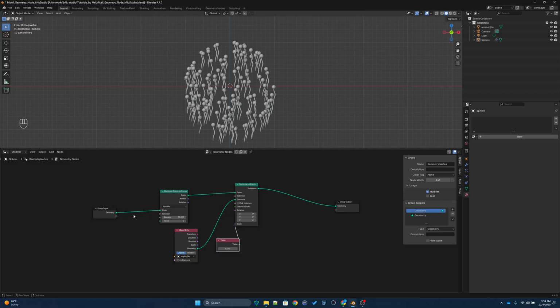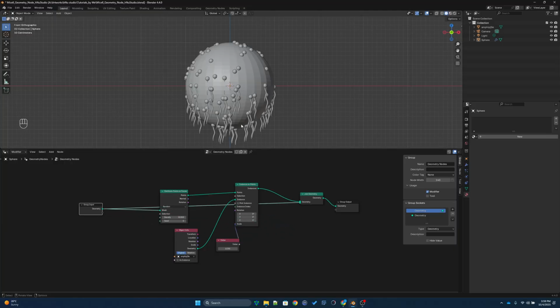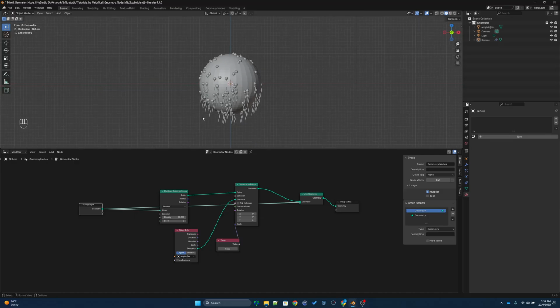Because we are making the geometry nodes, the sphere is still there, so we can see the sphere. If you add the join geometry here and then try to visualize that geometry alongside the molecules, you can see it.